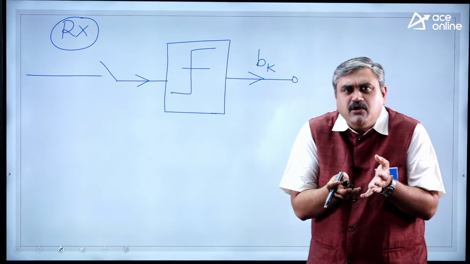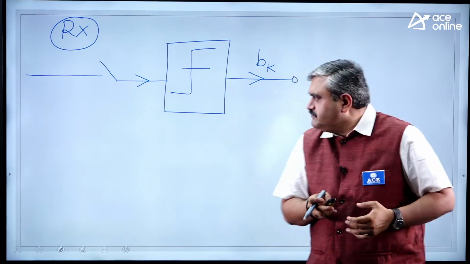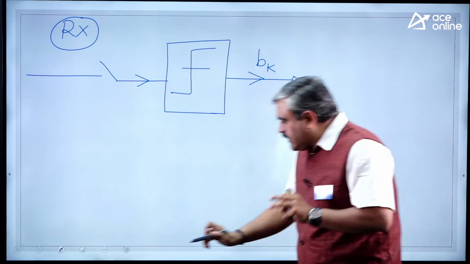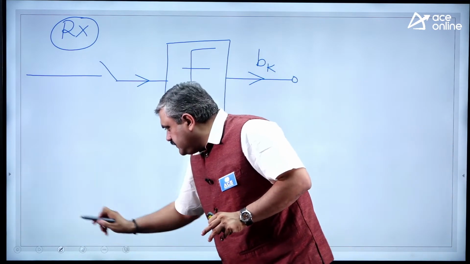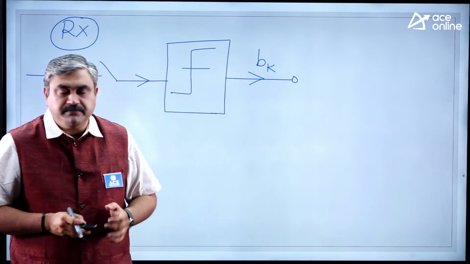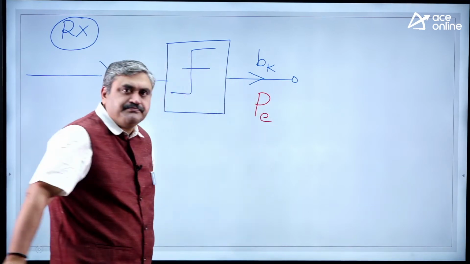What is the meaning of an optimum receiver? You have to understand that first, then you can study. There is a chance of error at the output. That means there is every chance that bit 1 may become 0 or bit 0 may become bit 1, so there is a probability of error here.